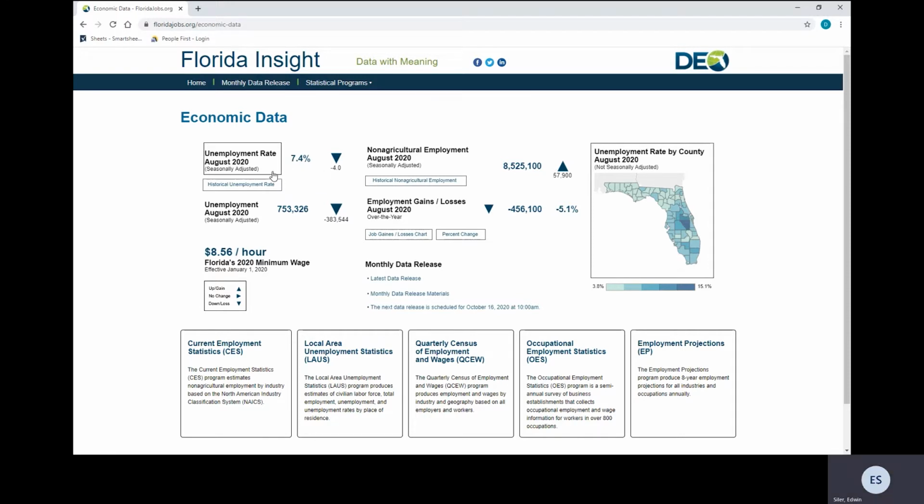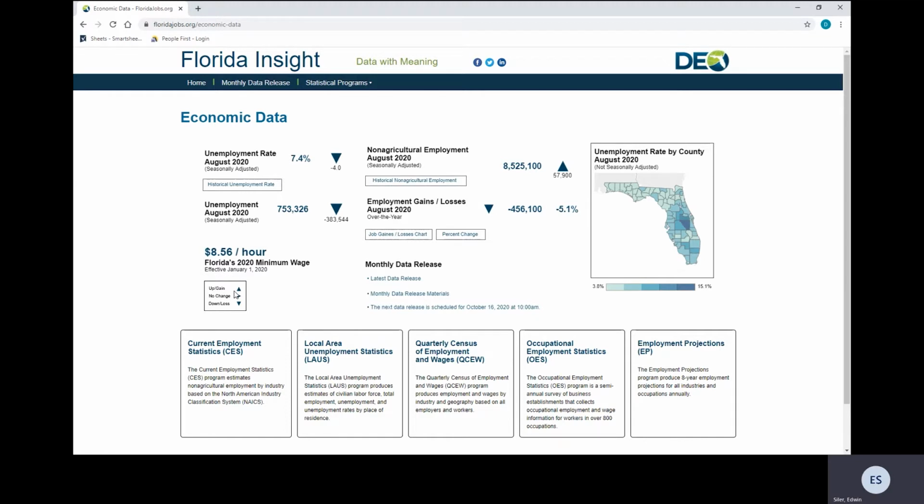As you can see, we have unemployment rate seasonally adjusted. It shows the over the month change. Unemployment is down 4 percentage points from July to August 2020. Then we have the unemployment for August 2020 shows a decrease of 383,544 to the sum of 753,326. That is over a month change. We also display the minimum wage for Florida for 2020, and that is $8.56 effective January 1, 2020.